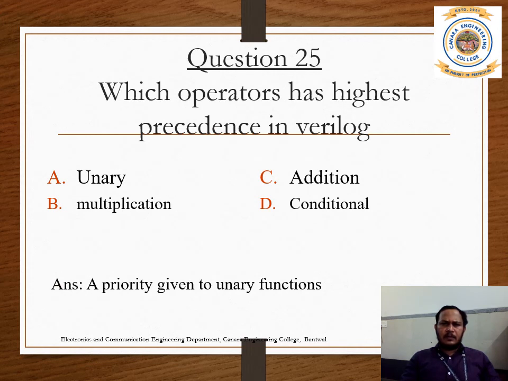Question number 25. Which operator has highest precedence in Verilog? Unary, addition, multiplication or conditional. Here the highest priority is given to the unary operator, a single operand. The other operators have priority after the unary operator.